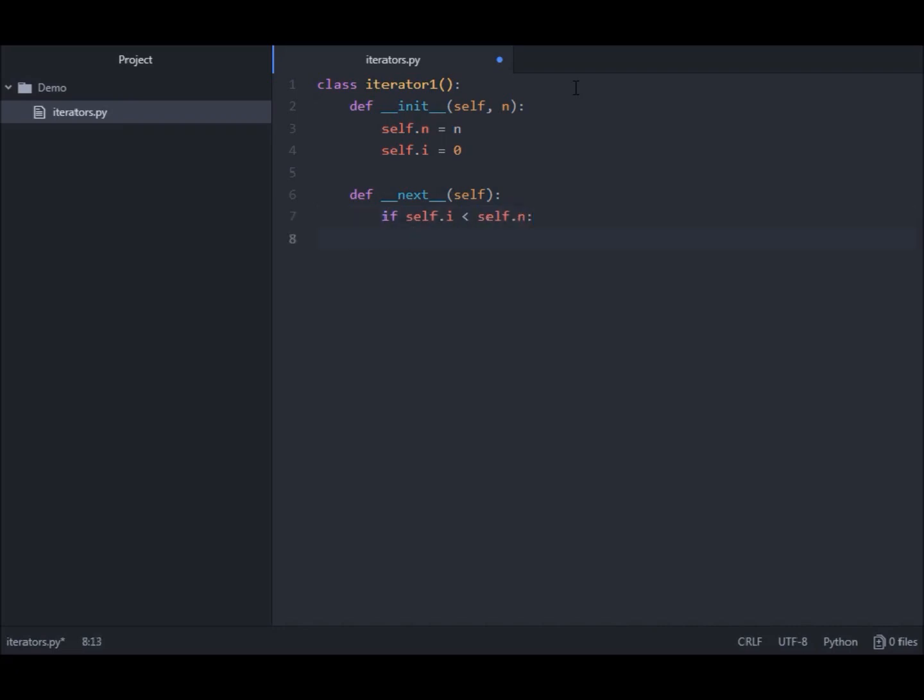So if self.i is less than self.n, we haven't reached the maximum value yet, we have to supply the next one. Meanwhile, it has to be prepared, self.i, to go on to the next value. So we can't do this on the same line, so we first store it in a temporary value. Temporary value tmp equals self.i. Now we can increase self.i by 1, and now we can return the temporary value we already have.